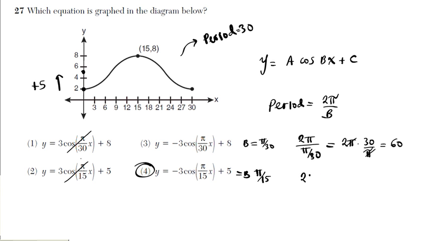We're going to go 2 pi divided by pi over 15. If you drop, change, flip, you're going to have 2 pi times the reciprocal of the denominator, 15 over pi. Pi's cancel out. 2 times 15 is 30. Voila. This is what we want. Okay? So you can either use the center, 5, to determine that this is the answer, or you can use the fact that the period is 30 to figure this out. Okay? So 2 ways of doing this problem.